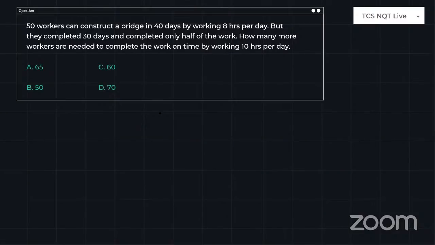Okay, guys, just look into the next question, which is related to time and work. Trust me, when I see this question in the TCS slot 1, I'll tell you frankly, 90% of the people will do this problem wrongly. Why? Because they will think in a different way. So let's do this in a simple way.